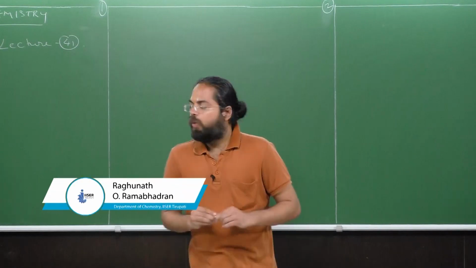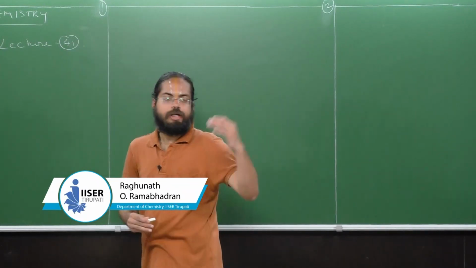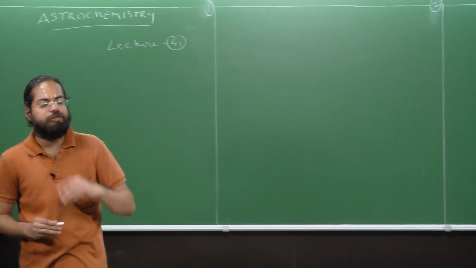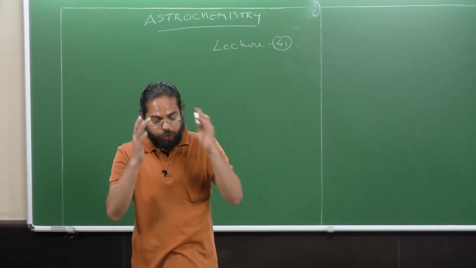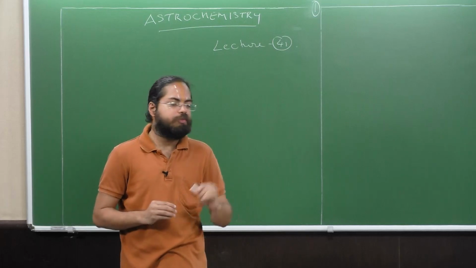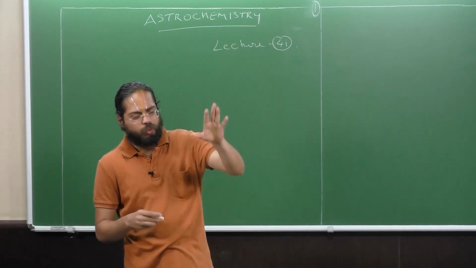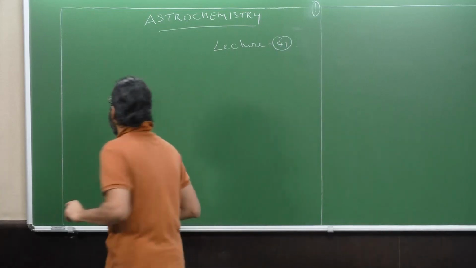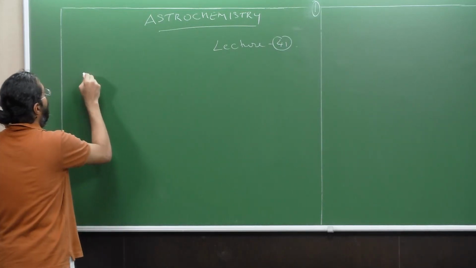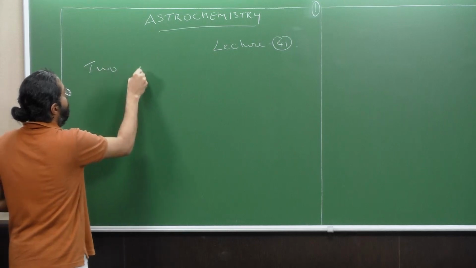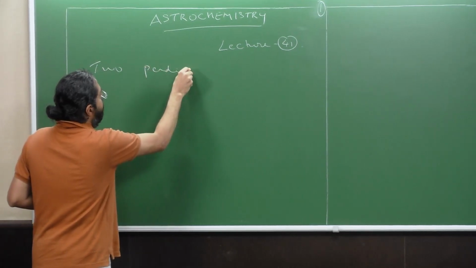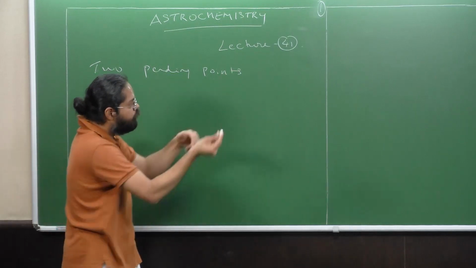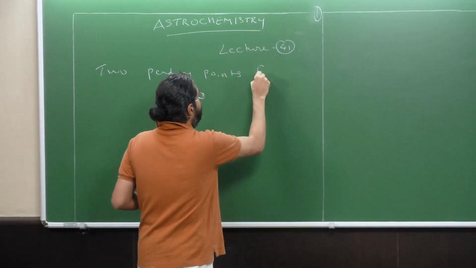Hello all, welcome to Astrochemistry. This is lecture 41. Recall that the last few sessions were tutorial sessions. I wanted to tell a few things in the last tutorial sessions which I had forgotten, just one or two points about the Schrodinger equation itself. Two pending points, right? I wanted to discuss from the previous tutorial, that is from lecture 40.